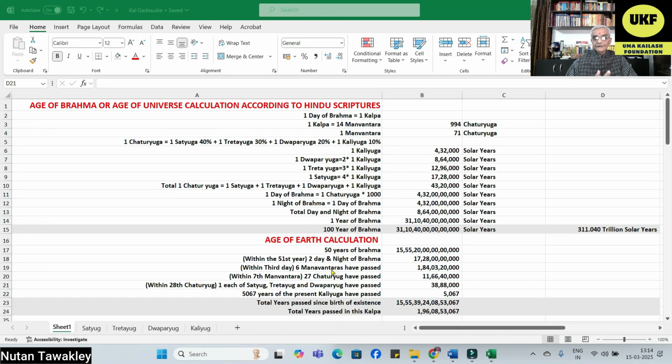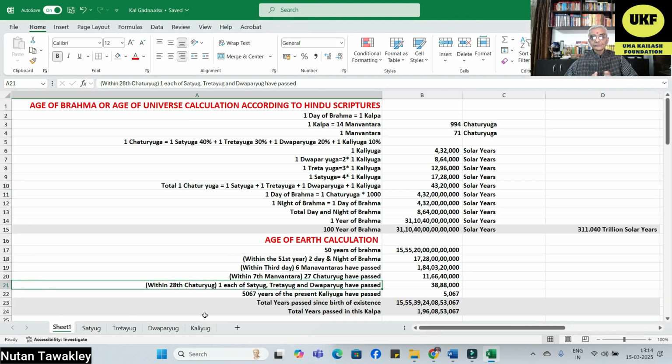In the third day, the third kalpa of Brahma, 6 manvantaras have already passed, and we are now in the seventh manvantara, and in this seventh manvantara there will be 71 chaturyugs. In this, 27 Chaturyugas have already passed, and now we are into the 28th Chaturyuga.